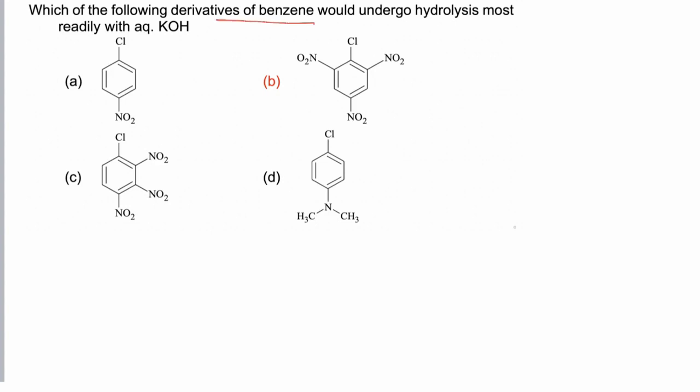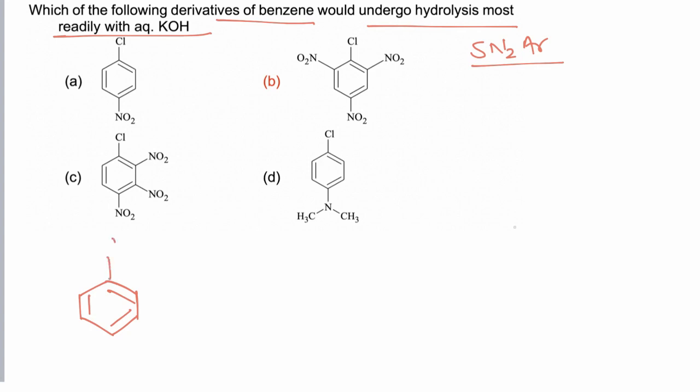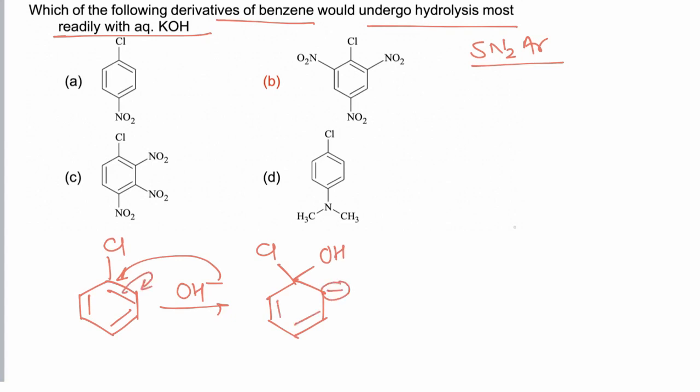Which of the following derivatives of benzene would undergo hydrolysis most readily with aqueous KOH? Now this reaction takes place via SN2Ar mechanism, and the rate of reaction depends on the stability of the carbanion. So we have chlorobenzene. If OH negative, the nucleophile, attacks the carbon to which chlorine is attached, the pi bond is broken, and this pi bond shifts to the adjacent carbon, forming a carbanion. Now this carbanion is resonance stabilized. Now this negative charge moves to ortho and para positions.